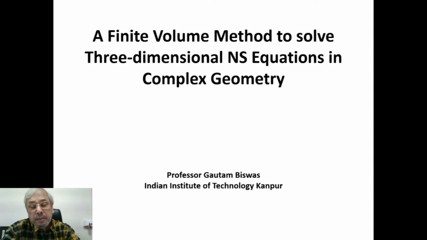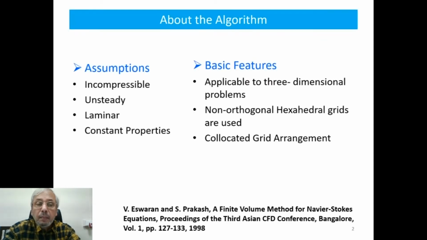Good morning, everybody. Today we will start a new topic on the finite volume method to solve three-dimensional Navier-Stokes equations in complex geometry. Here, the assumptions are the following. Flow is incompressible. It is unsteady flow.